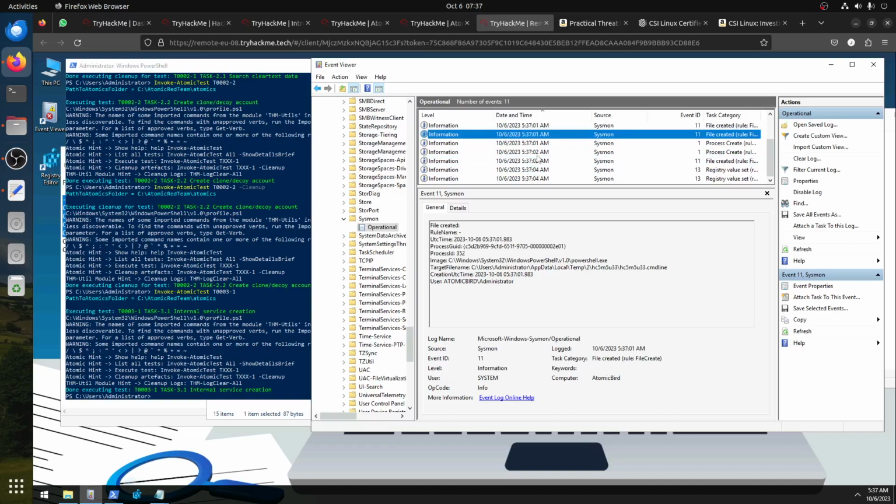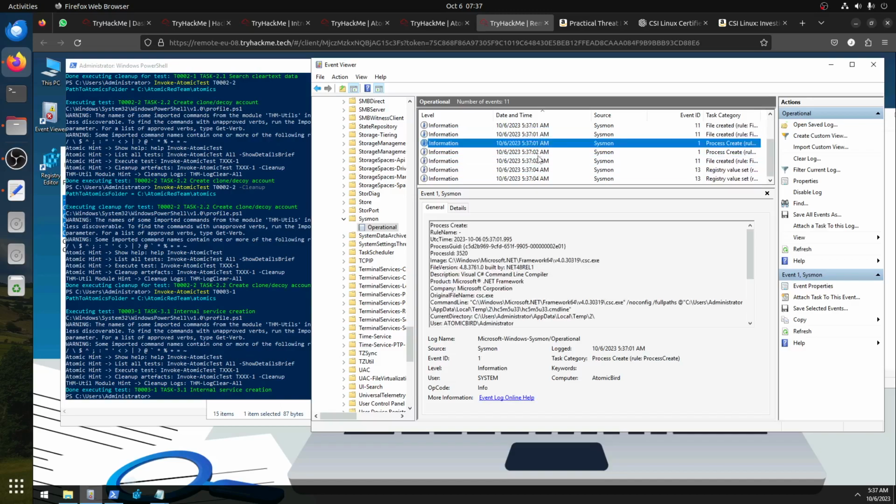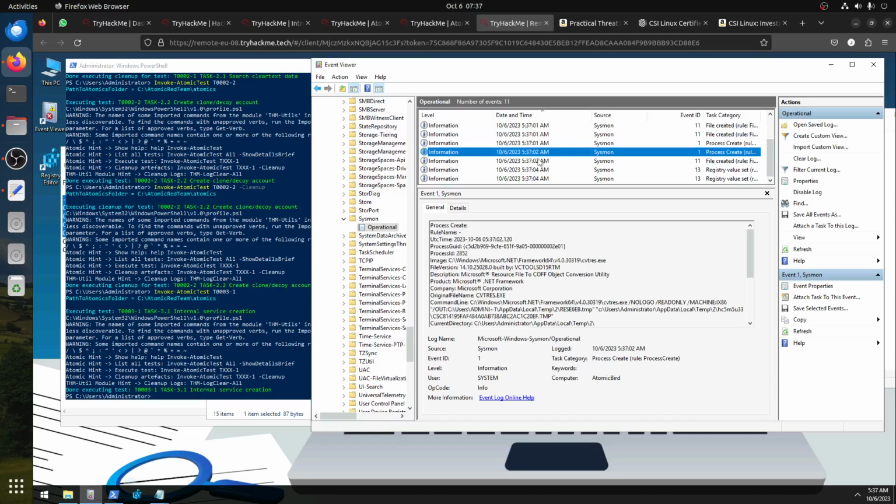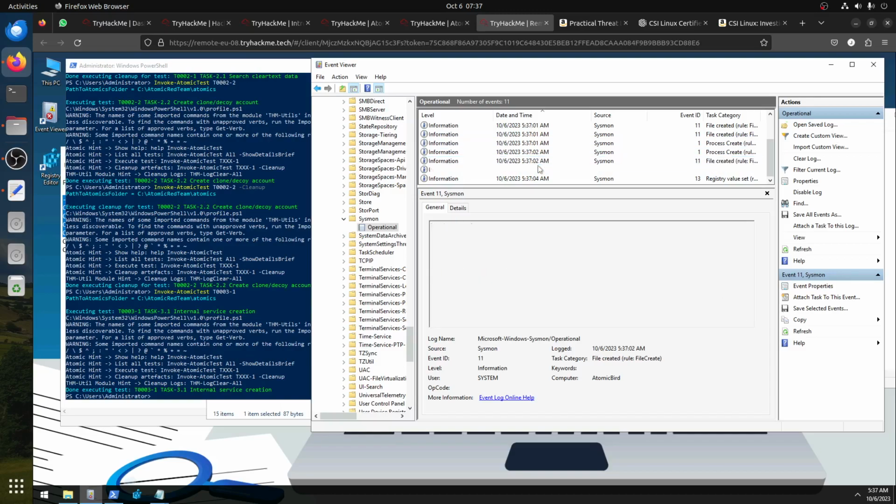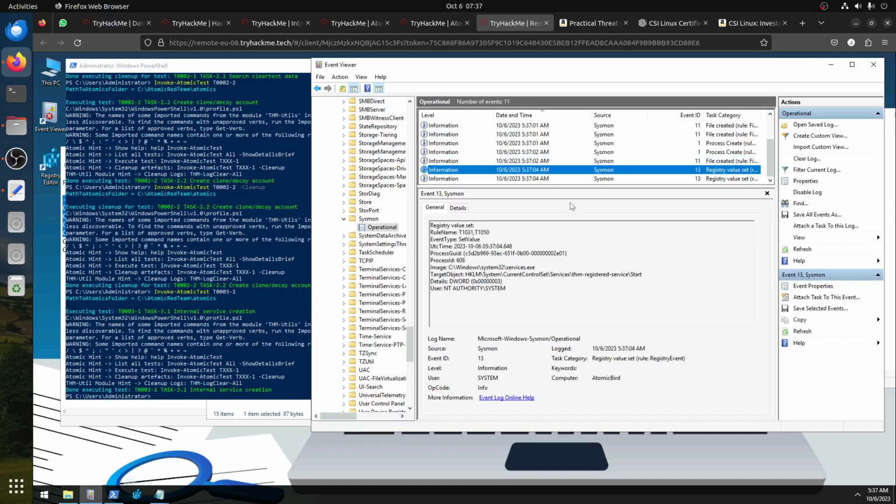Again PowerShell. The script is running now, before it starts doing what it's supposed to do. Oh, you can see now the target object, registry HKLM System CurrentControlSet Services, is a new service. TryHackMe registered service start. So this is the service. Let's confirm, let's see if I can find it in the registry.